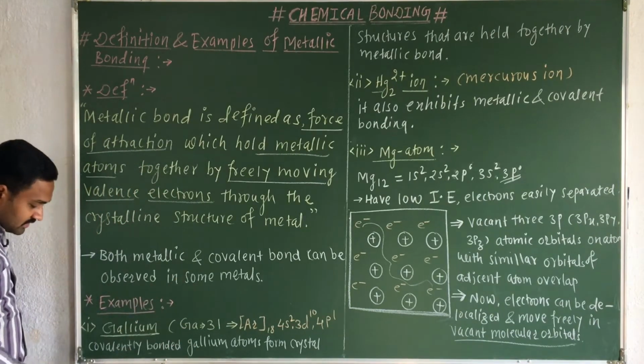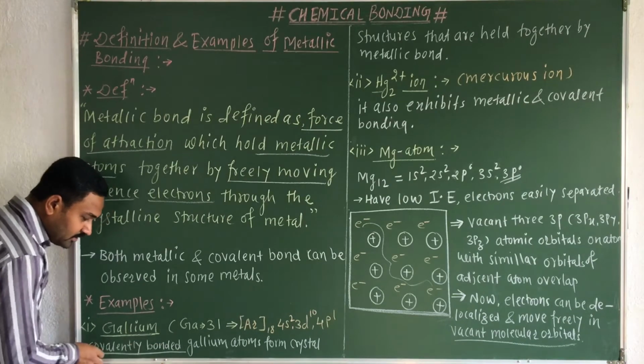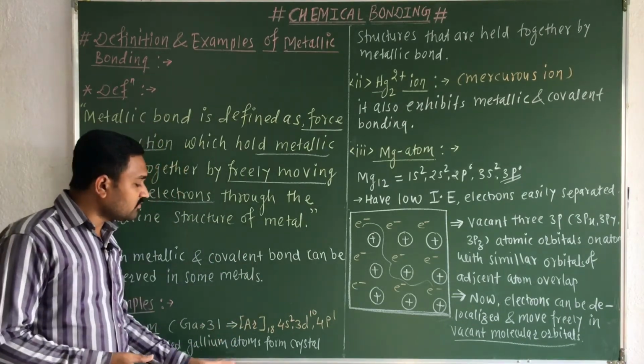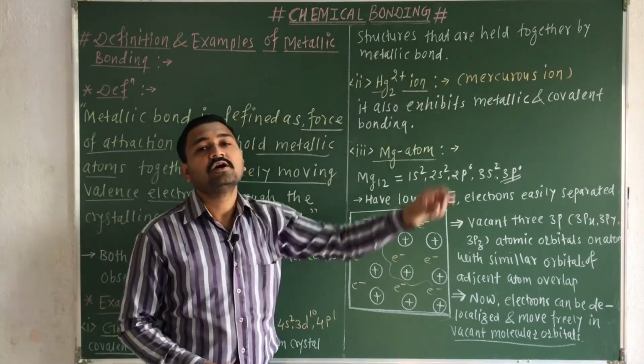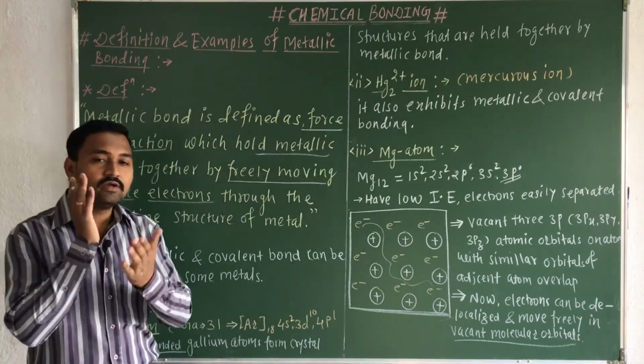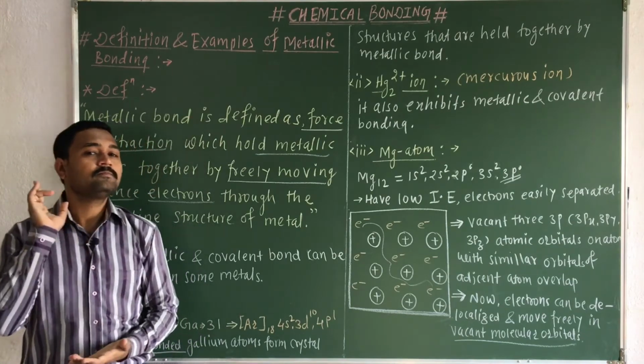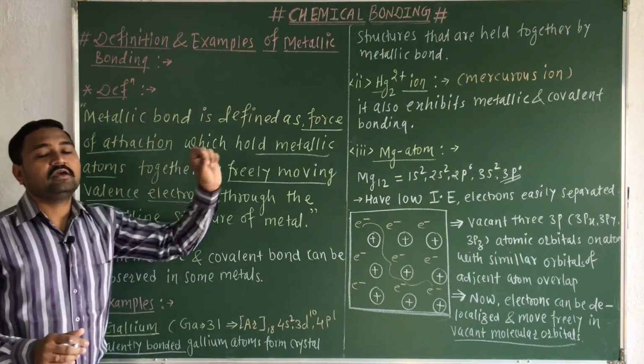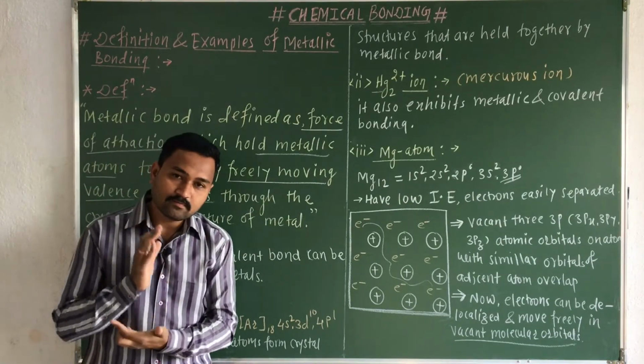No doubt the gallium atoms are covalently bonded with each other, but when more gallium atoms come together, they form a crystalline structure, and that crystalline structure is held together by metallic bonding. So this is the definition and example of metallic bonding.